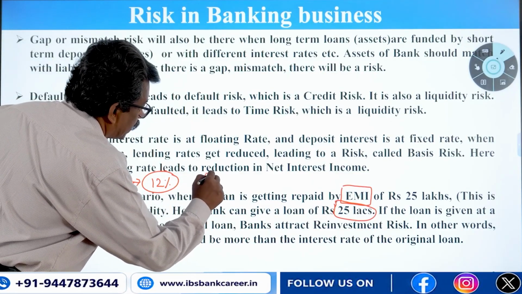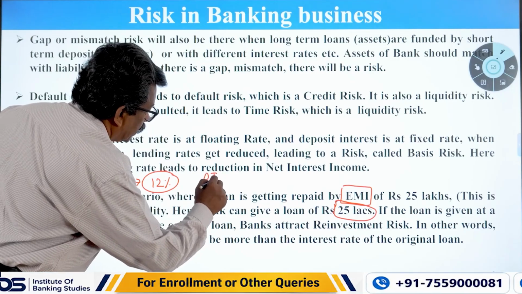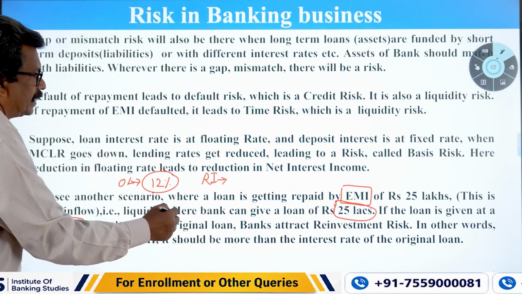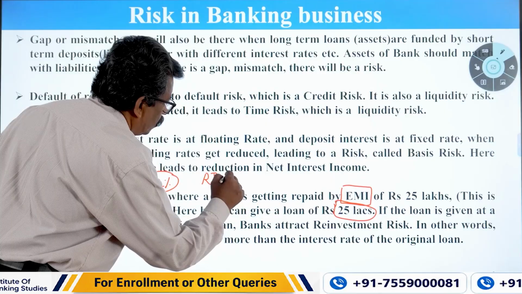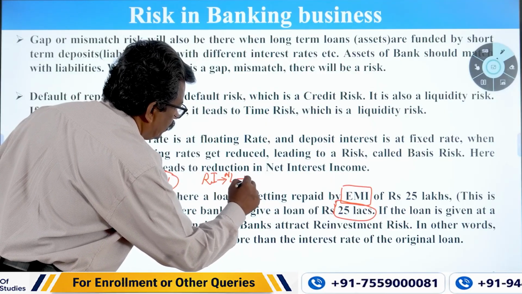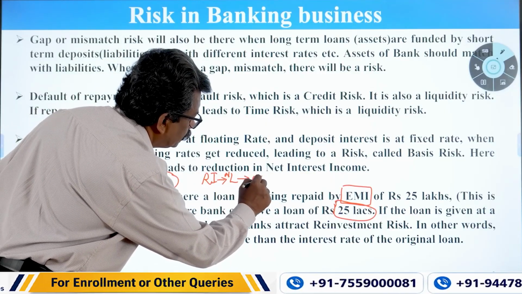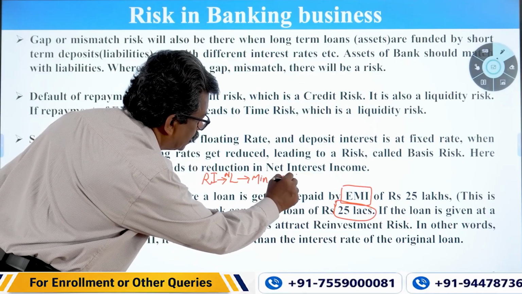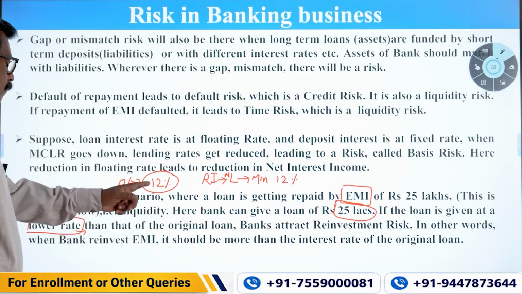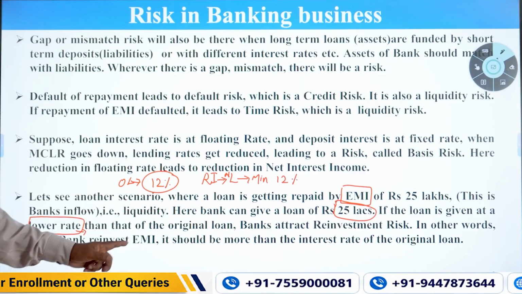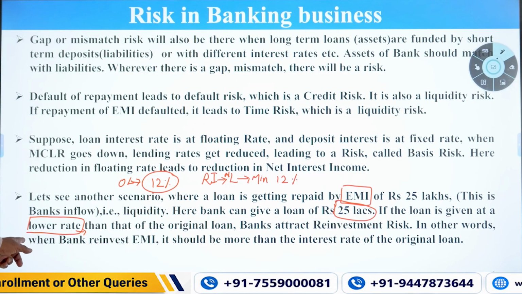Then you are using a reinvestment loan. Using this reinvestment EMI, you are giving a new loan. It should be minimum 12%, that is the original loan interest rate. It should not fall below that 12%. That is what reinvestment risk says.